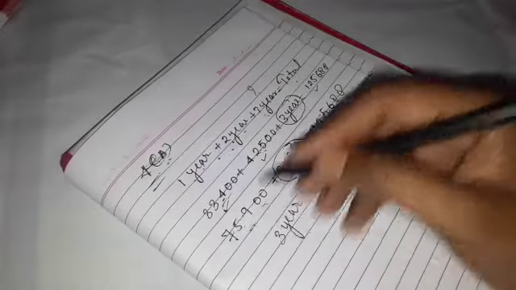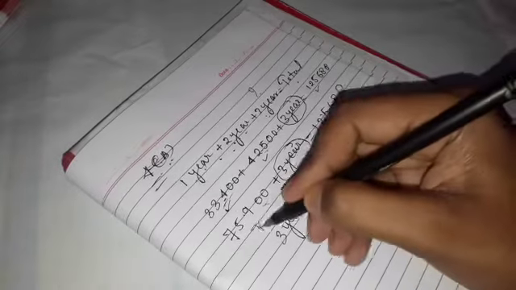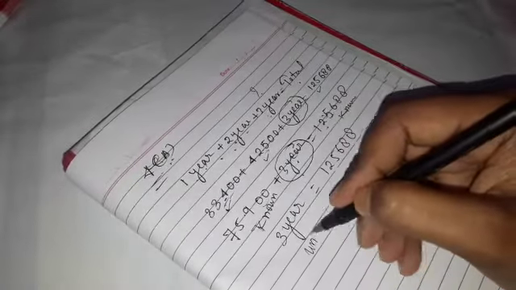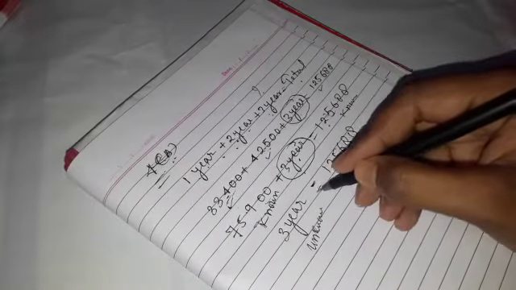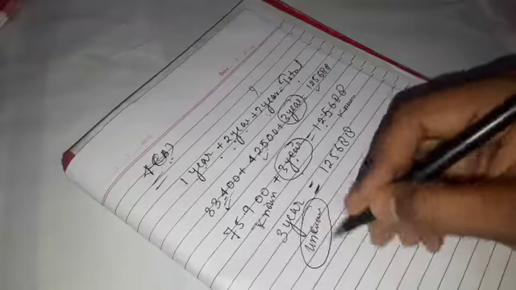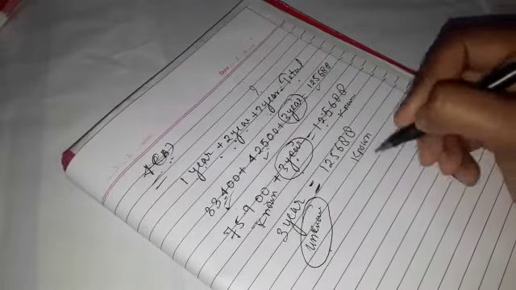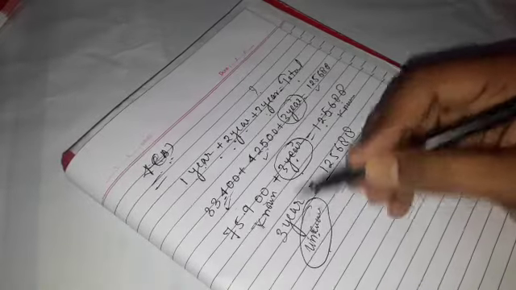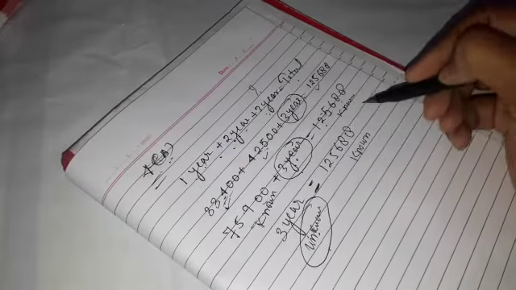For that you have to understand one thing. This is known value, this is also known value, and this is your unknown value. So understand, this is your equal sign, put your unknown value on one side and known value on another side. So put this unknown value on the left hand side and known value on the right hand side.